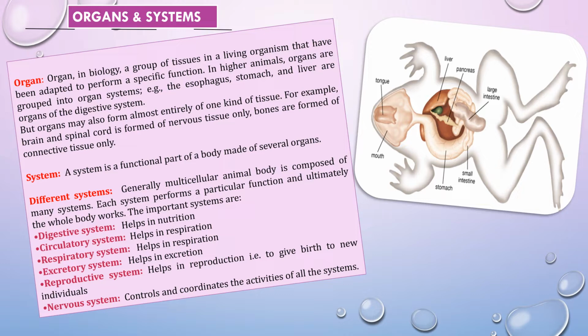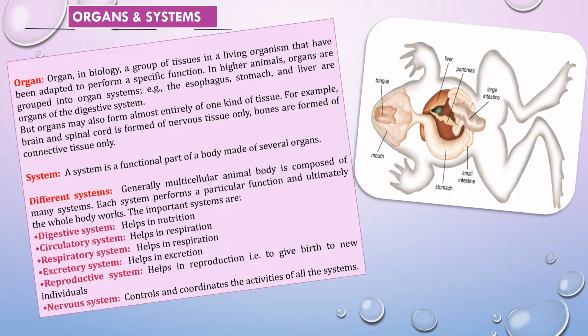So the important systems are, first one is the digestive system that helps in nutrition. Hope you are understanding. Now digestive systems are formed by some organs. These organs are formed by different kinds of tissues, and those tissues are formed by similar types of cells.